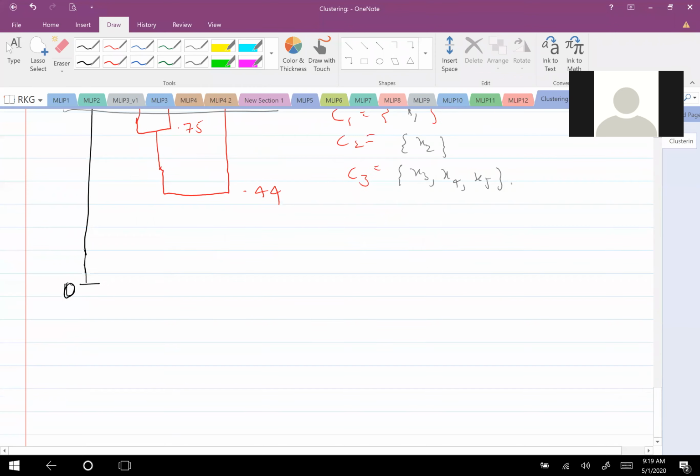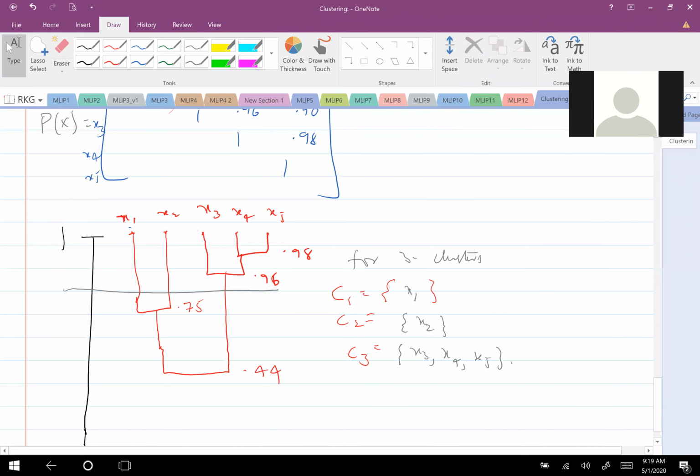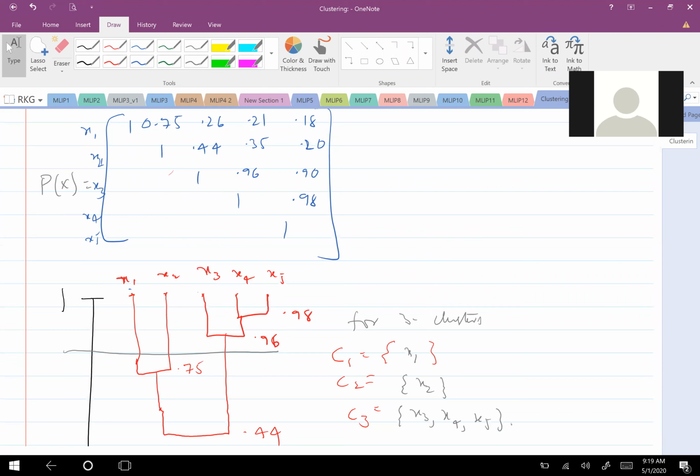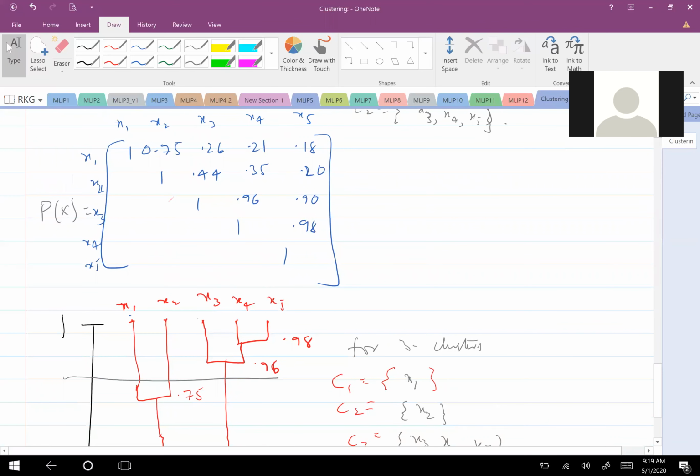Okay, so now this is fine, but what do you think is the limitation of this? The limitation of this is, see, initially you have only samples. So when you have only samples or data points, clustering 2 together is fine. But once you have a cluster C1 and another cluster C2, then if I want to find out the next join, like which next cluster, I should find the distance between clusters. I should define a proper distance between clusters.